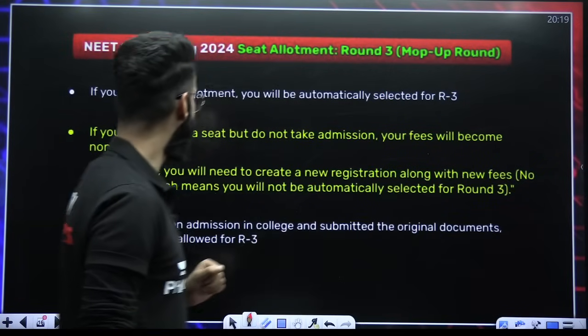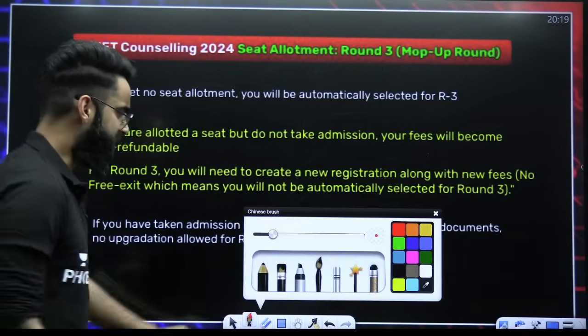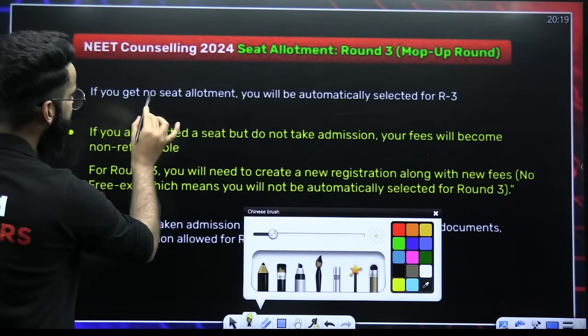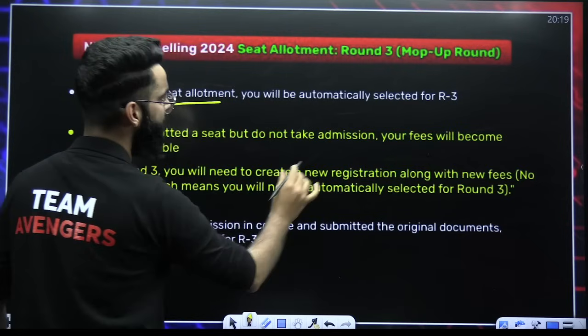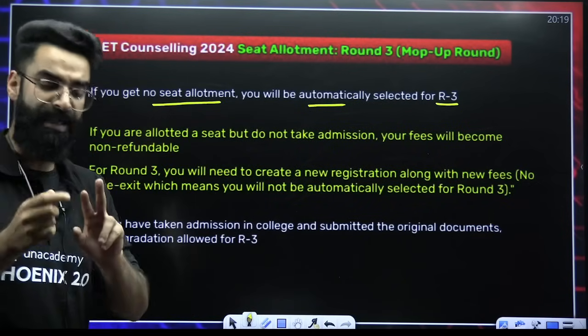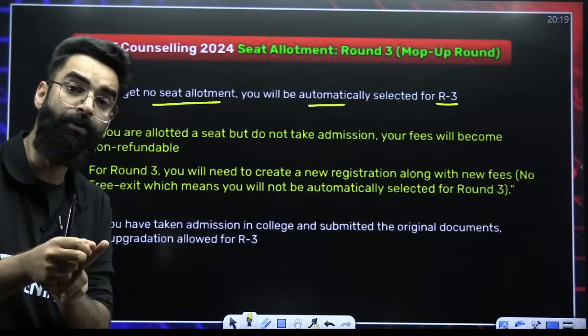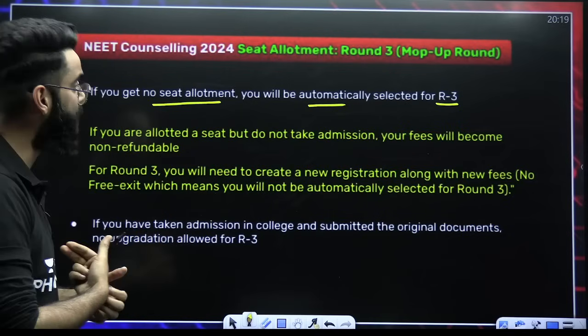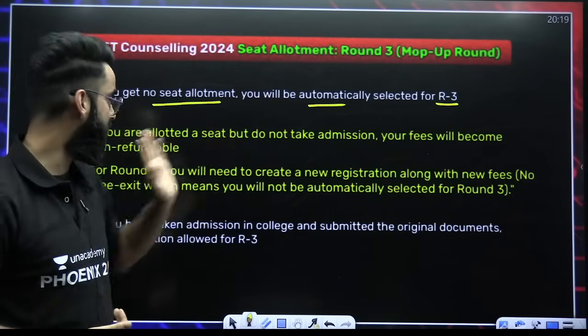What happens here? Try to understand. My dear students, look here. I've mentioned all these things over here in detail. If you get no seat allotment, you'll be automatically selected for round 3. So if you do not get any seat in round 2 of AIQ, then automatically you'll be selected for round 3 counseling.